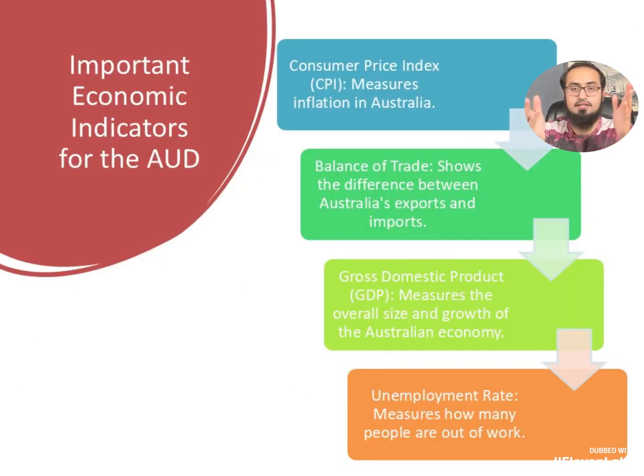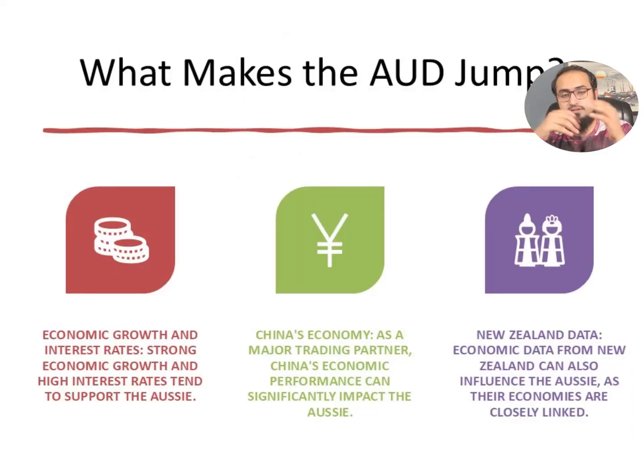Now, what are its economic indicators? We have the CPI, Consumer Price Index, which measures inflation in Australia. Balance of trade shows the difference between Australia's exports and imports. GDP measures the overall size and growth of the economy. Unemployment rate measures how many people are out of work. What makes the Australian dollar jump? Economic growth and interest rates. Strong economic growth and interest rates tend to support the Aussie.